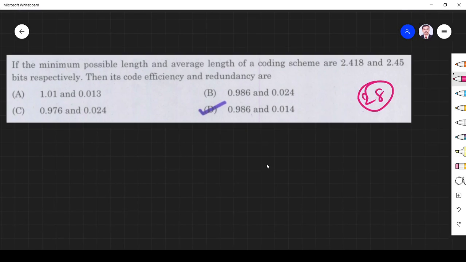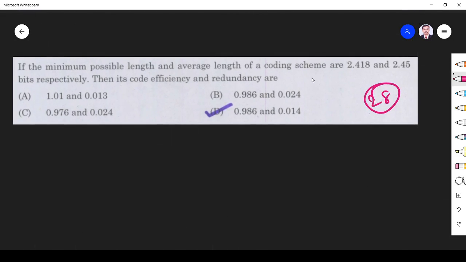Okay, next question: the minimum possible length and average length of a coding scheme. Minimum possible length is 2.418. Average length is 2.45. What is coding efficiency and redundancy?